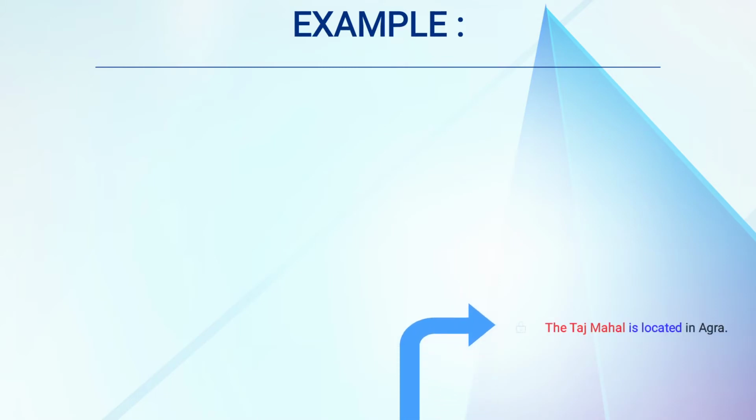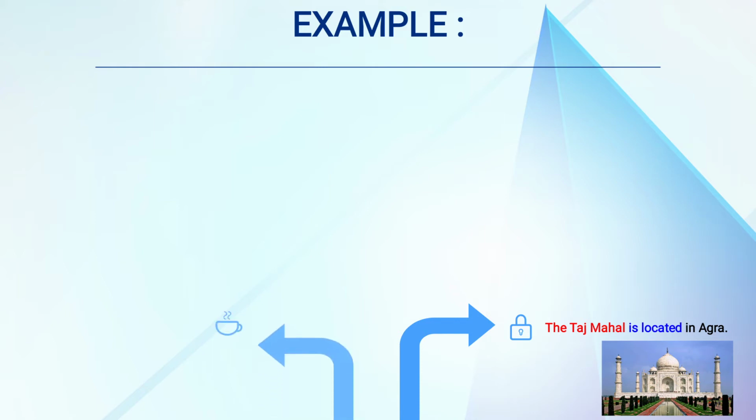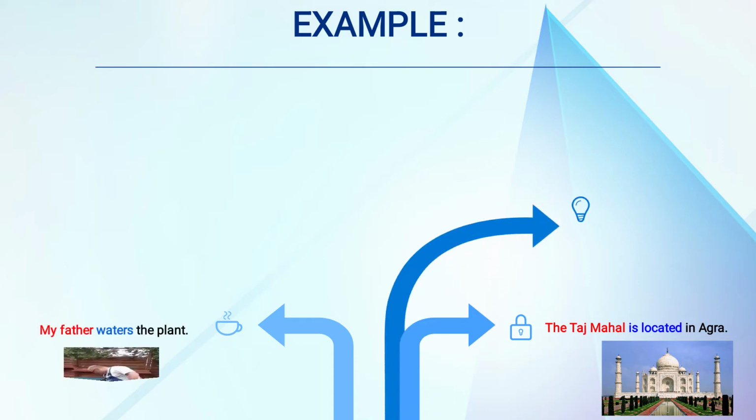Now here few examples are given. The Taj Mahal is located in Agra. As you see in the image, the Taj Mahal picture is given, which is located in Agra. My father waters the plant. Again, the same example I have taken. The father is watering the plant.